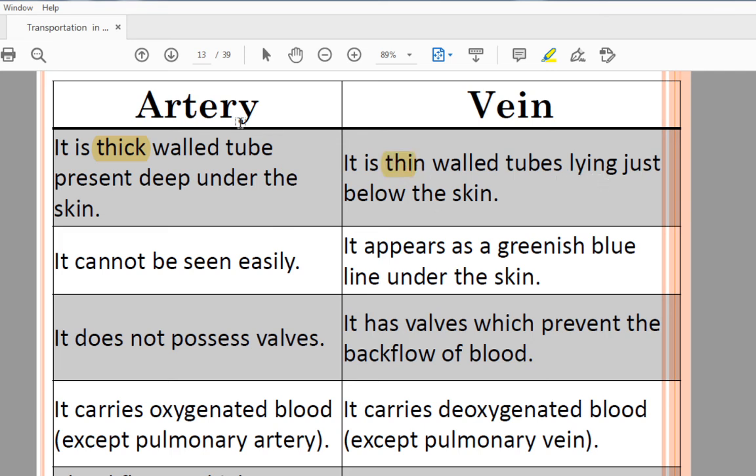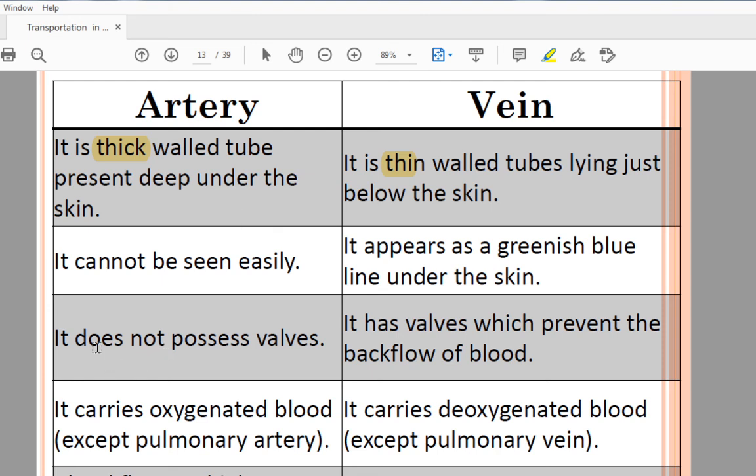Artery cannot be seen easily, but veins we can see. On hands and legs you can see the greenish blue lines, that are actually your veins. We can see the veins because they are just below the skin, and we cannot see the arteries as they are deep under the skin.